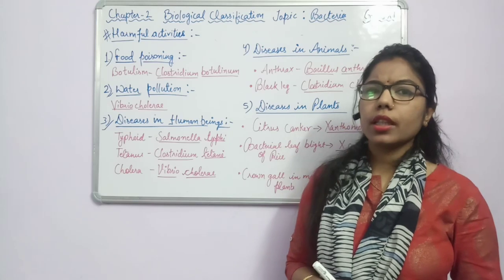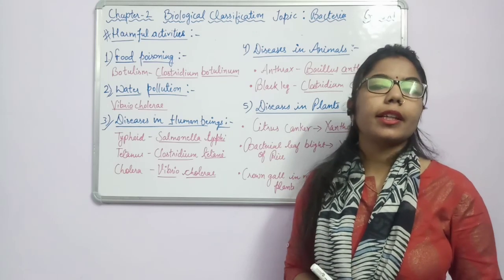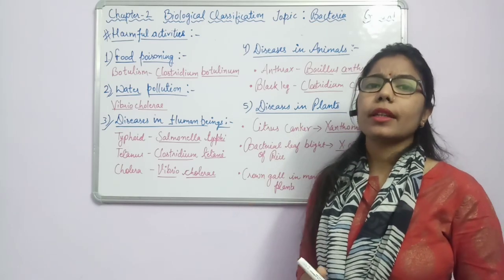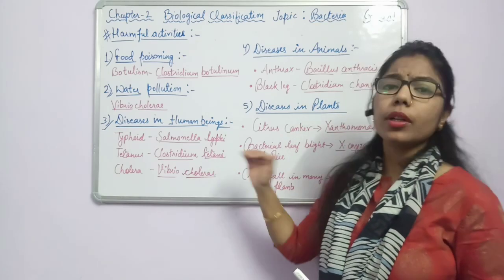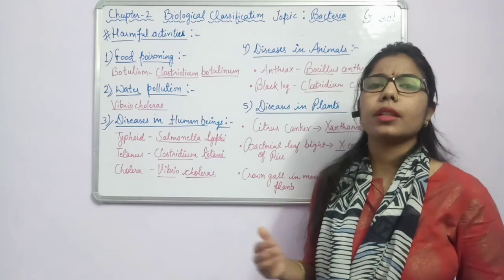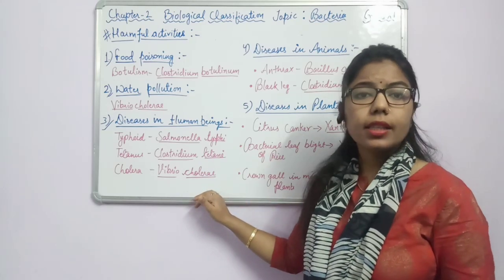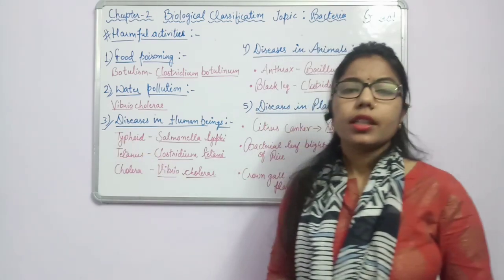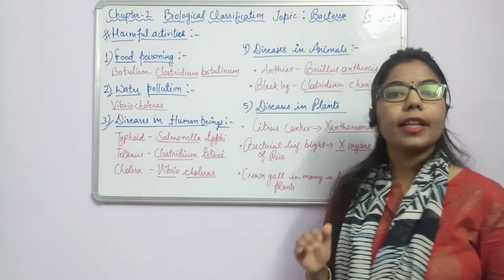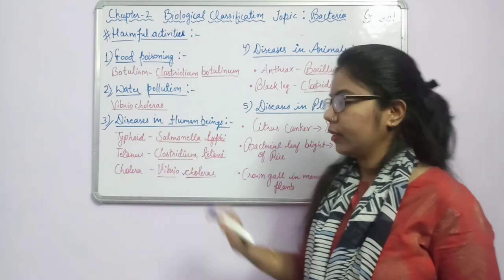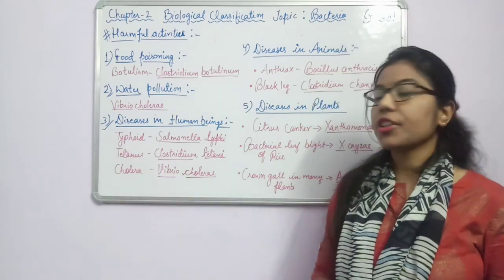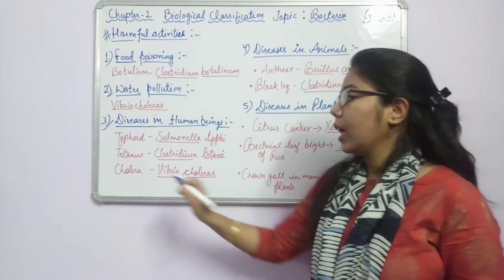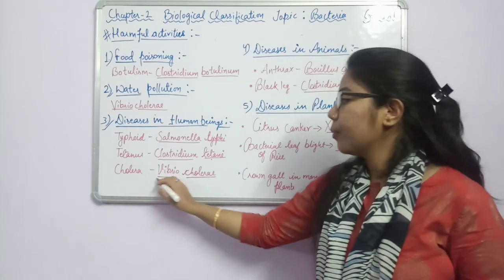So how can it be pathogenic? We have done that all the gram negative bacteria are pathogenic in nature, and the gram positive bacteria are non-pathogenic. Whenever we are talking about diseases in plants, human beings or animals, it means that these are gram negative bacteria. Okay, so here the first one is typhoid. This disease is caused by Salmonella typhi. So typhi relates to typhoid. Right? Another one is tetanus, Clostridium tetani. Again, the name indicates tetanus. Another one is cholera. Cholera is with Vibrio cholerae.